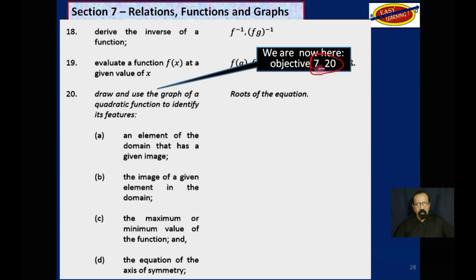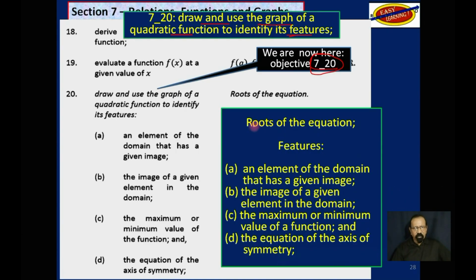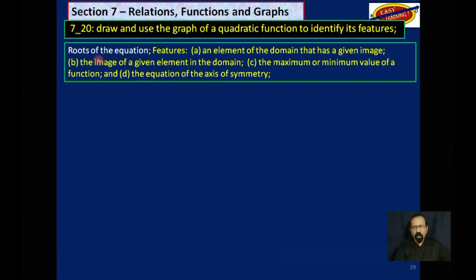Section 7, objective 20. And it says, draw and use a graph of a quadratic function to identify its features. And some of the features you have to identify are its roots and some other things here that we will look at as we go along, 4 specific things. Now, the roots of an equation. So we have to do that and some other things, as I said.